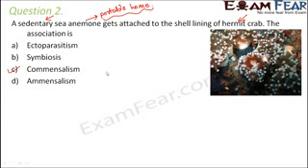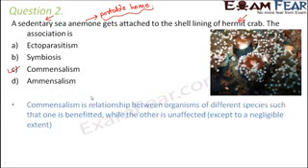Now anyways, here in the options also, we do not have an option of proto-cooperation, so that will not be considered. So out of the options which are given here, we can consider commensalism as the best option. So how do we define it?